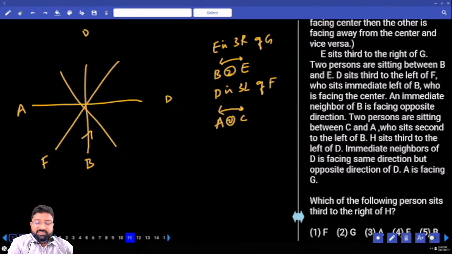Do you know? You don't know. Read what is next. H sits, H sits third to the left of. Are you sure with the position of D?